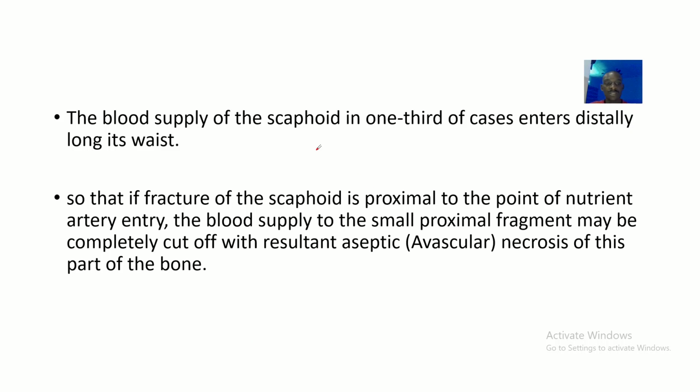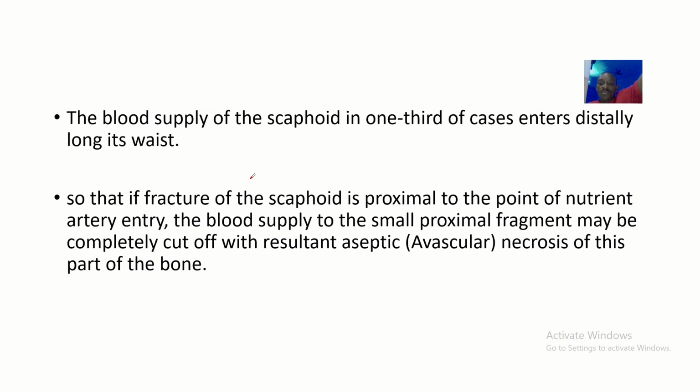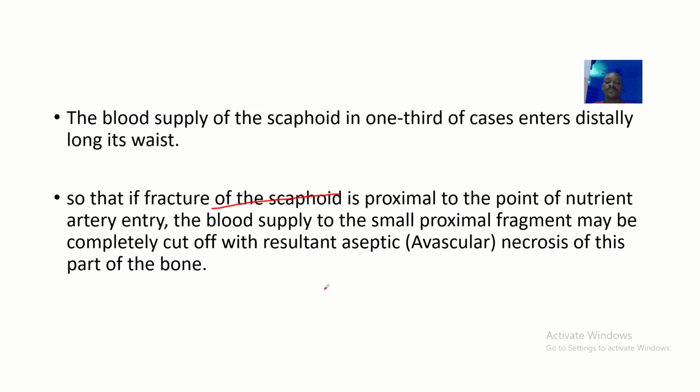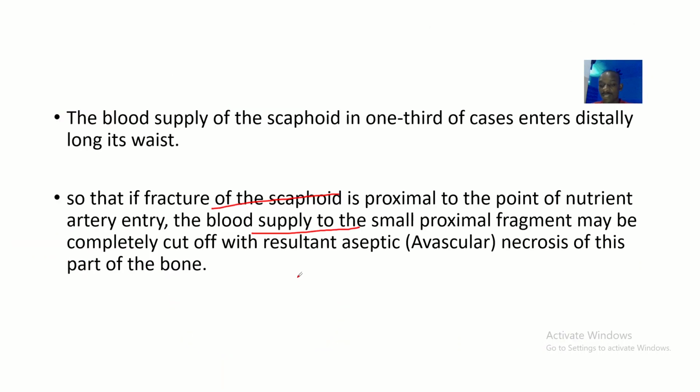The blood supply to the scaphoid bone in 1/3 of the cases enters distally. The blood supply is from up, just like I illustrated here. So if the fracture of the scaphoid is proximal to the point of nutrient artery entry, if the fracture is near to the entry of the artery, the blood supply to the proximal side, this side that is near you now, will be cut off.